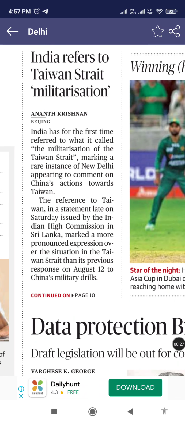India refers to Taiwan Strait militarization. Taiwan is a part of China as per China, but as per the views of different countries, Taiwan may or may not be included in China. As per China's One China principle, it wants Taiwan under its control, but Taiwan has declared itself independent, and it's not at all related to Chinese policies.